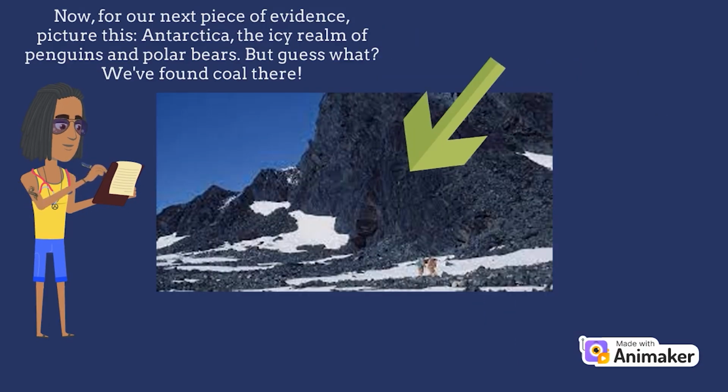Now, for our next piece of evidence, picture this. Antarctica, the icy realm of penguins and polar bears. But guess what? We've found coal there. Yes, the kind that usually forms in warm, swampy places. It's like discovering a tropical oasis in the middle of a snowstorm. How did that happen? That's the climate change enigma we're diving into.